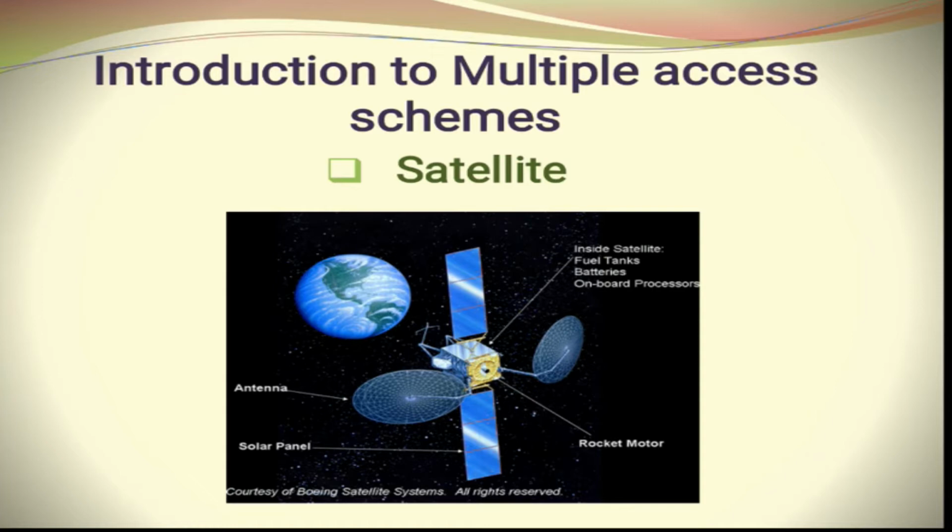Now, the first element is the satellite. Now, what is satellite? A satellite is basically a device that can act as a repeater. That means it receives the signal coming out from the base station and retransmits it to another base station. A satellite is composed of multiple elements like antenna, solar panel, rocket motor, and inside the satellite there are fuel tanks, batteries, onboard processor, and many more things you can find.